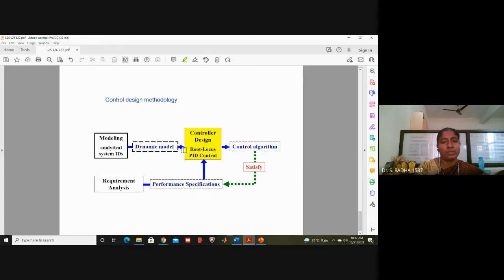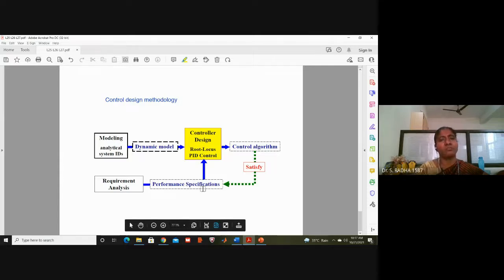Okay, now this is the diagram. Controller we can design using different ways. Root locus method is there, Bode plot method is there. Okay, and only then we will have the open loop transfer function. Output we will check whether it is satisfying the required level. If it is not, how will we check? Based on the performance specifications: rise time, peak time, settling time, gain margin, phase margin.